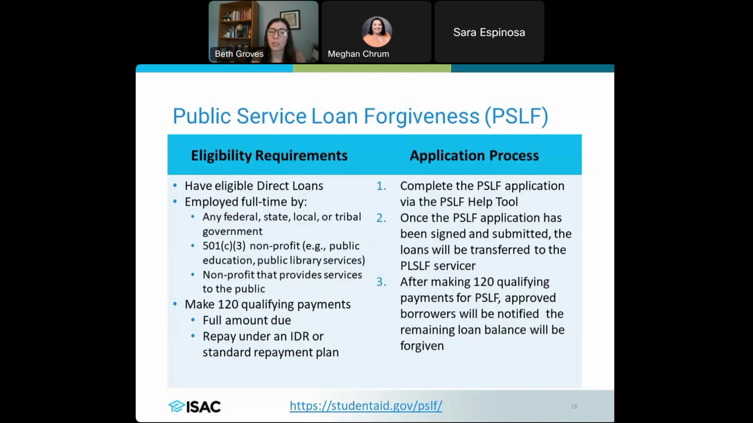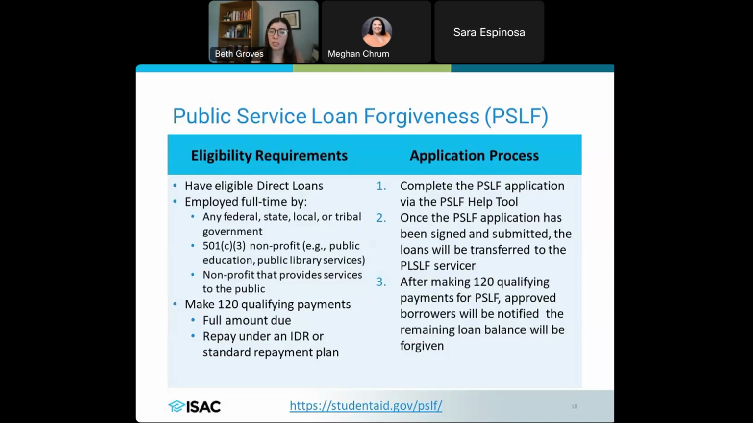Just know that yes, that is the one that a borrower is automatically put on, but the standard repayment plan is, as I mentioned before, designed to repay those loans in 10 years. So if a borrower is on the standard repayment plan and they're going through PSLF, they might not have anything left to forgive because it's a 10-year plan and it's a 10-year program to be eligible for PSLF. So we encourage borrowers to get onto an income-driven repayment plan if possible.